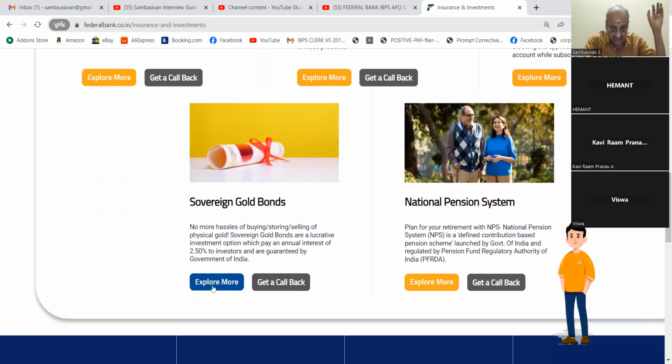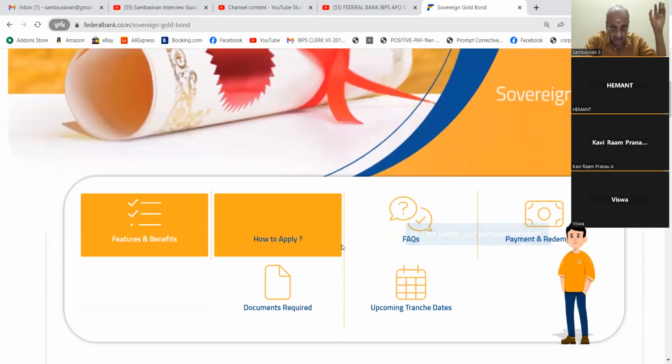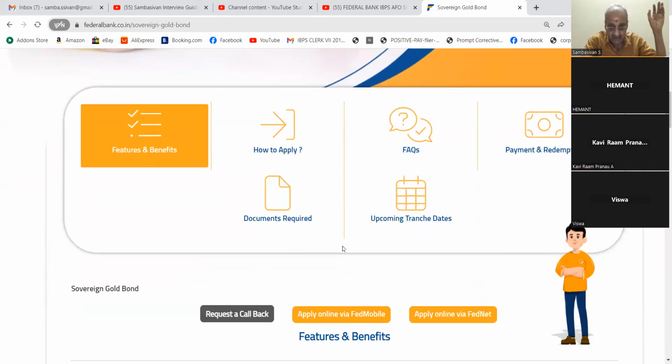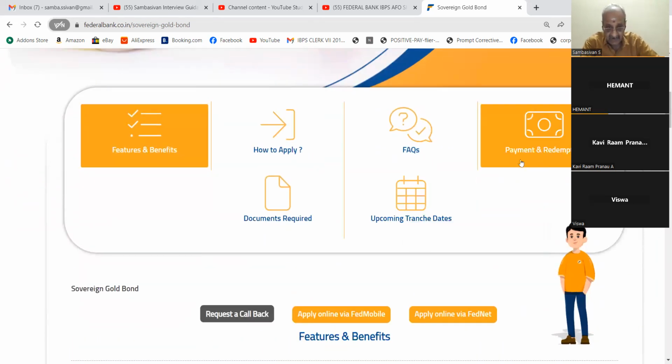Then what is this Sovereign Gold Bond? This is interesting. Sovereign Gold Bond is not available always, only at some times when it is introduced by the Reserve Bank of India.